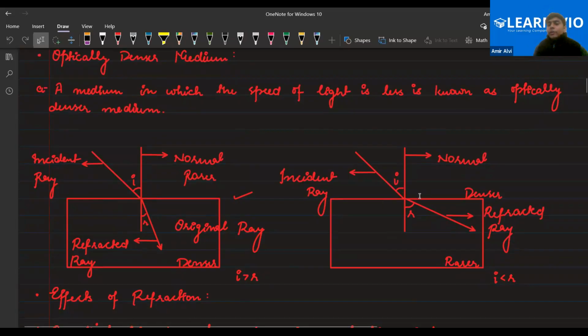The second portion is that if the light ray is going from denser to rarer, the light ray will go away from the normal. In that case, the angle of refraction would be greater than the angle of incidence. Because if the angles were the same, I and R would be equal, so that is not refraction at all. That will become reflection, because angle i equals angle r in reflection, not in refraction.